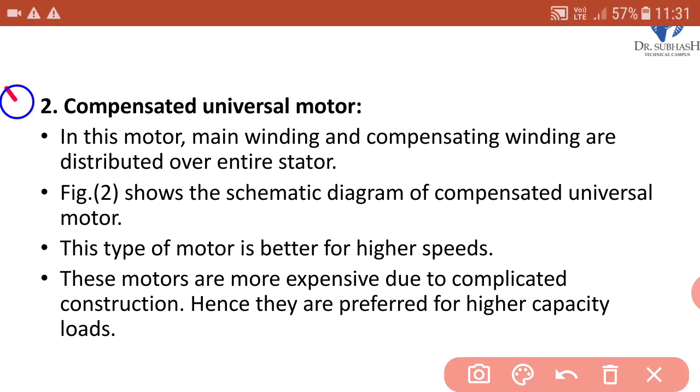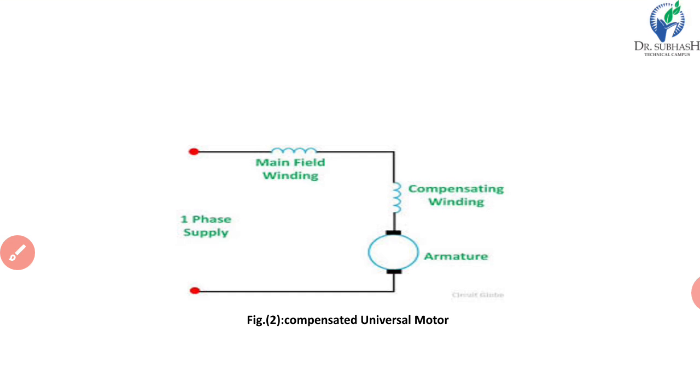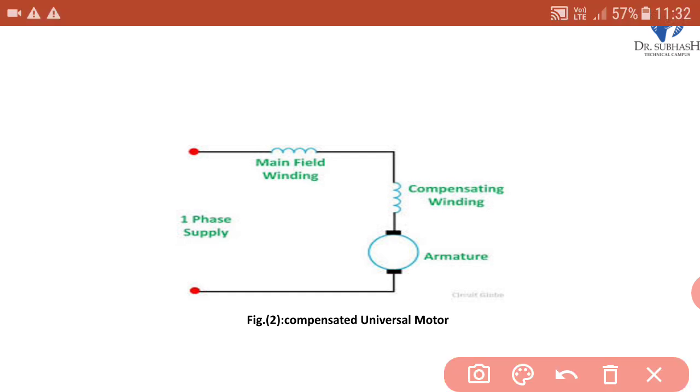Now the second type is the compensated universal motor. In this motor, the main winding and compensating winding are distributed over the entire stator. So in the case of a compensated motor, there are three windings: stator winding, rotor winding and compensating winding. The compensating winding is distributed over the entire stator. And the figure shows the schematic diagram of the compensated universal motor.